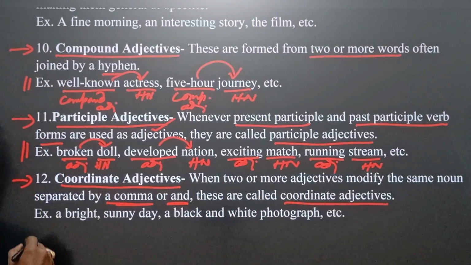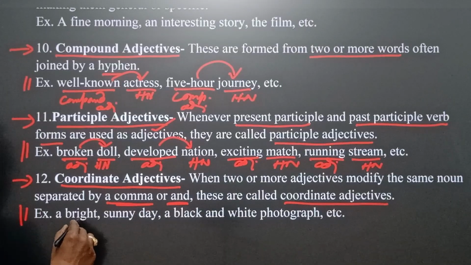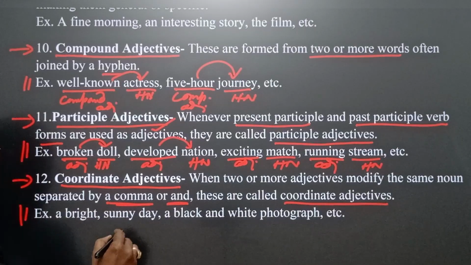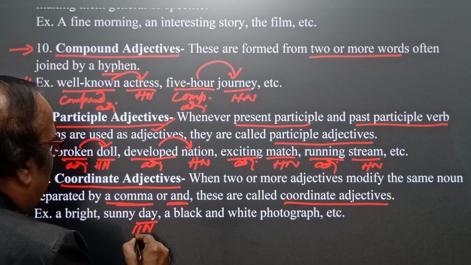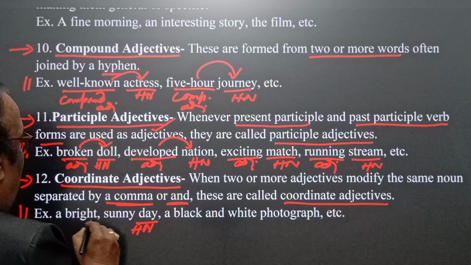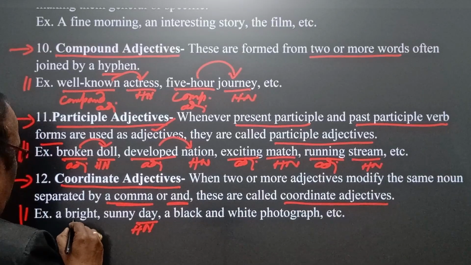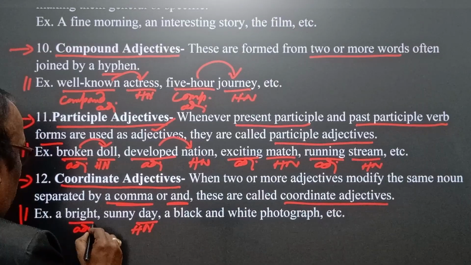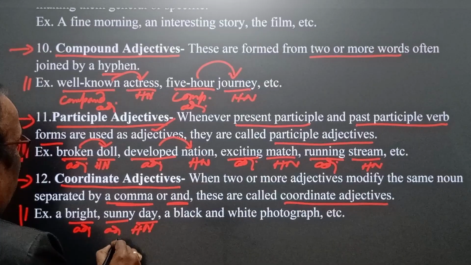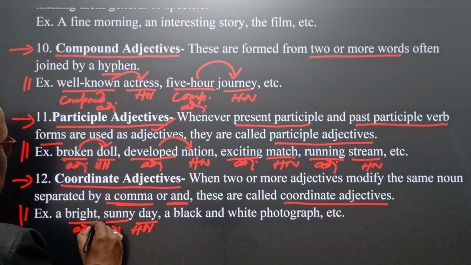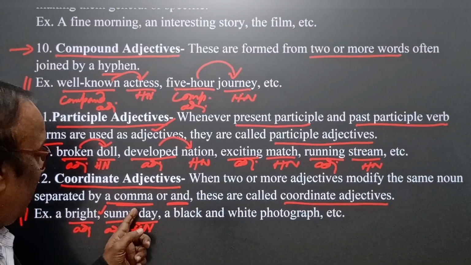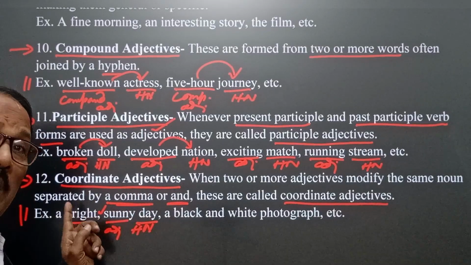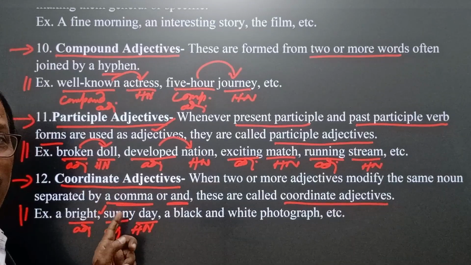Let's see in examples. A bright, sunny day. Here day is the head noun, and we have two adjectives, bright and sunny, and a comma is here. Therefore, a bright, sunny day means the day was bright as well as sunny.